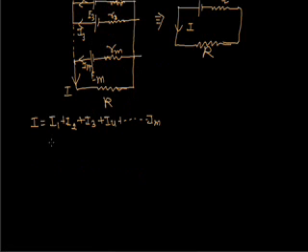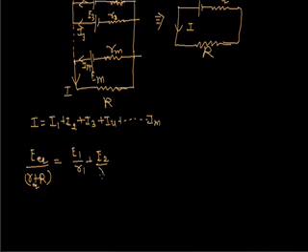Now let E equivalent be such that I is E equivalent upon small r plus capital R, and I also equals E1 upon R1 plus E2 upon R2 plus E3 upon R3 plus up to EM upon RM.